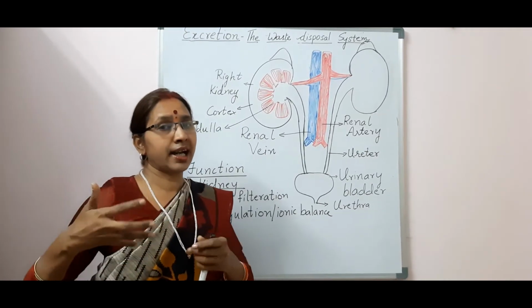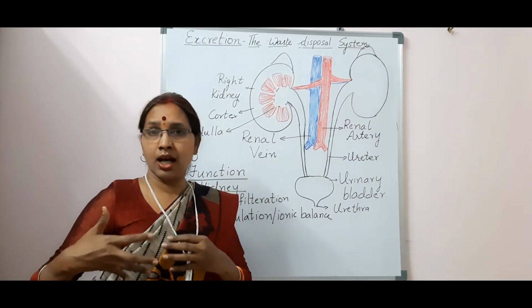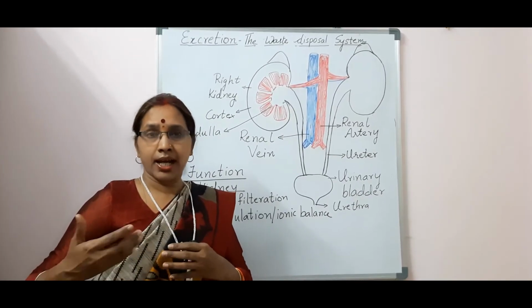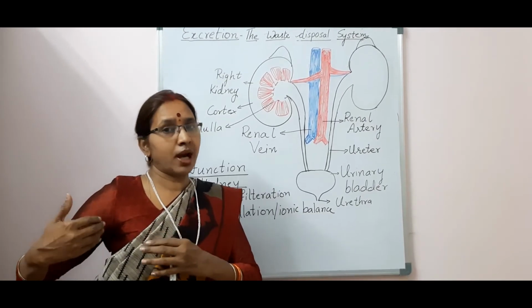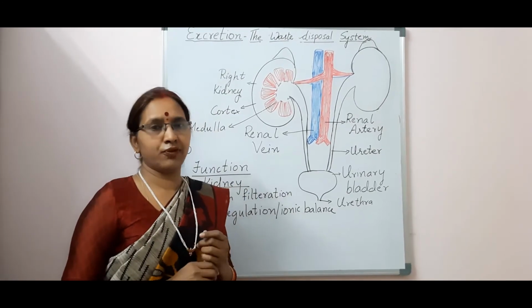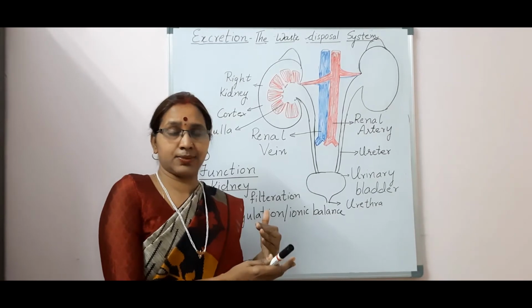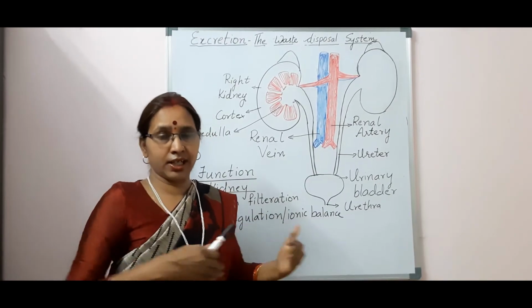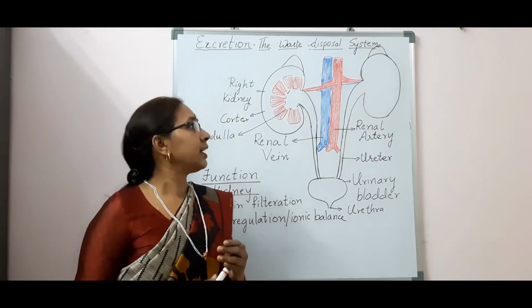It is because on the right side we have the largest organ, the liver, occupying our abdomen. To accommodate the liver, the right kidney is situated a little lower than the left kidney. On the left kidney's ventral side it has the spleen, and behind it you have the left kidney. Here, on the right side, you have the liver, and behind it you have the right kidney.